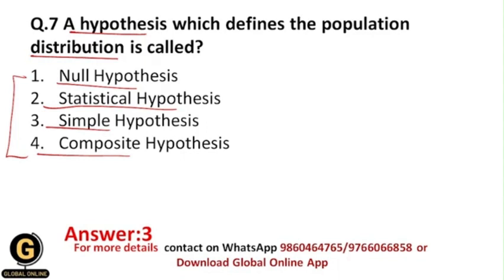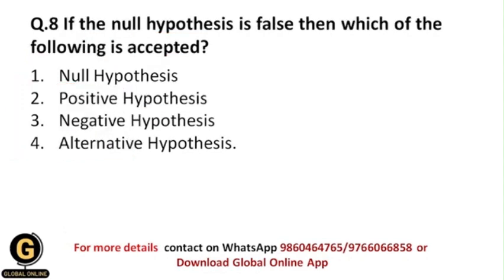That's it, and that's why it is called the simple hypothesis, because it's very simple. Now next, if the null hypothesis is false, then which of the following is accepted? Now this is the easiest question. When there is a null hypothesis and it is false, then what type of hypothesis do we accept?